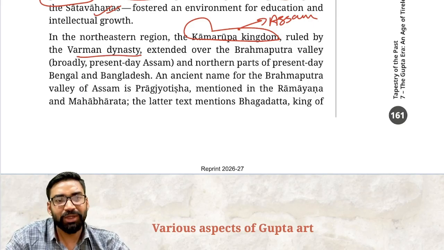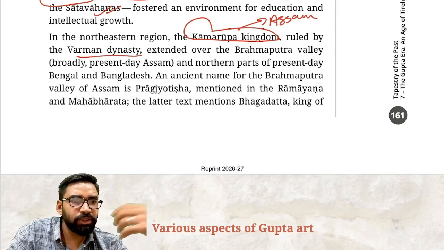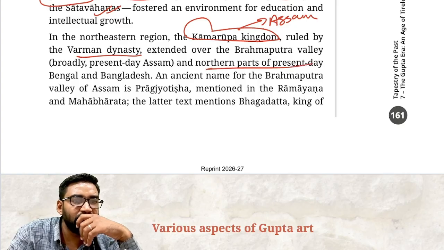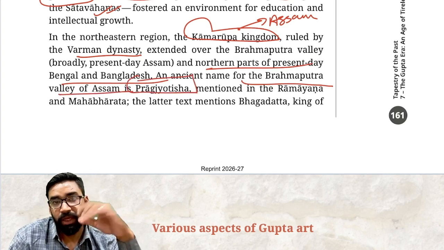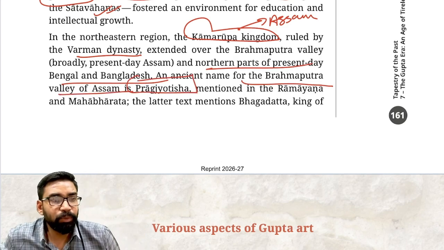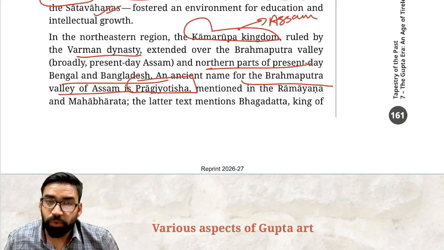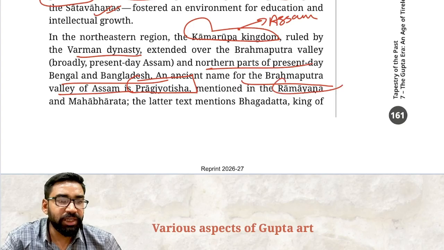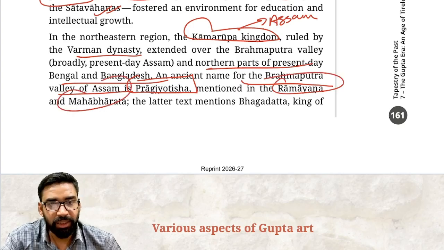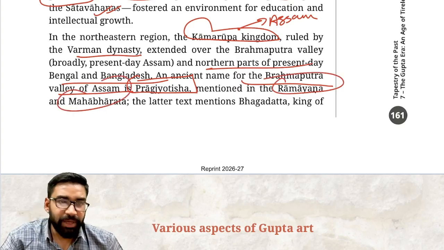Clear? Brahmaputra and northern parts of present day Bengal and Bangladesh. Now, the ancient name for Brahmaputra valley of Assam is Prajyotish. Remember this thing. It is mentioned in Ramayana and Mahabharata. Clear? Later text mentions Bhagdatta.